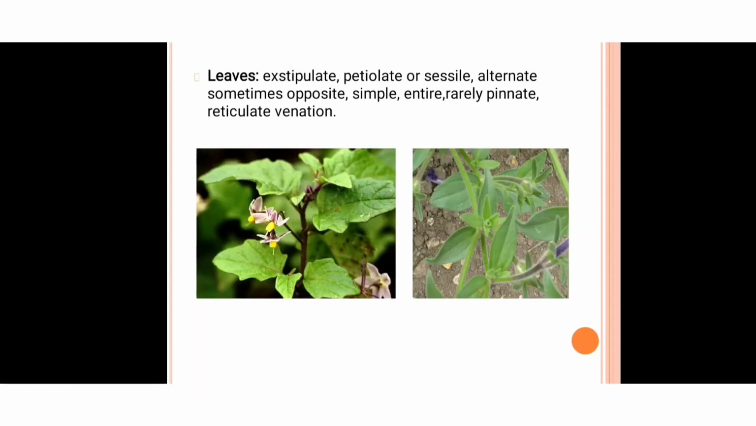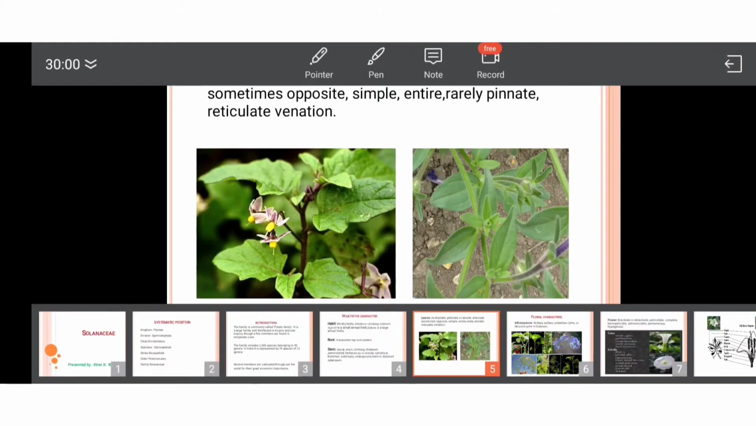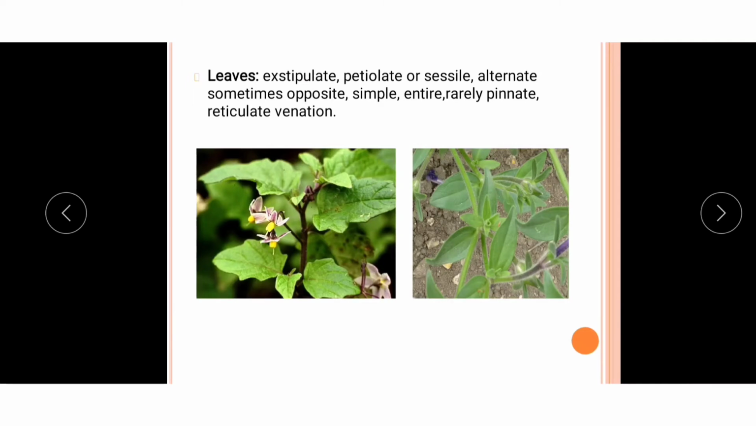The next one is the leaves. The leaves are exstipulate, petiolate or sessile, alternate, sometimes opposite, simple, entire, rarely pinnate, with reticulate venation. Exstipulate means stipules are absent. Then petiolate or sessile. If the leaf has a petiole at its base, we call it petiolate. Otherwise, if the petiole is absent, the leaf is directly attached to the main axis. So this is a petiolate leaf and this is a sessile leaf.